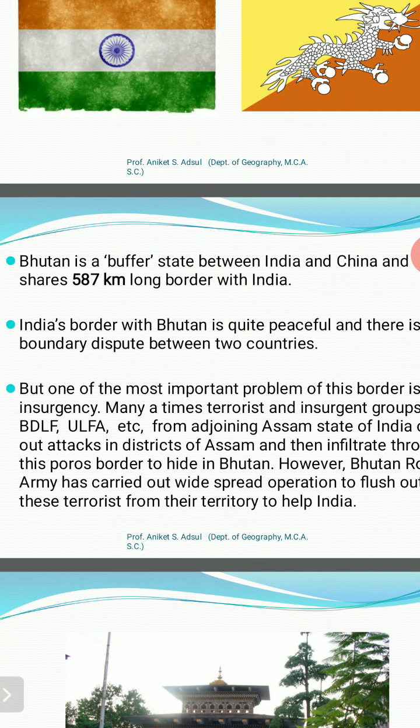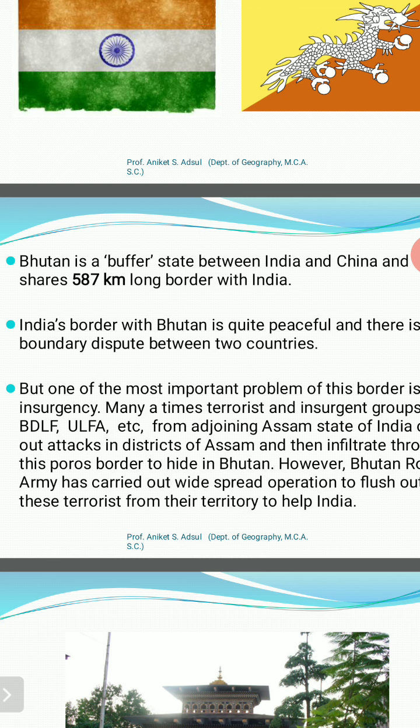But one of the important issues related to the Indo-Bhutan border is that the northeast insurgent groups, the terrorist organizations of northeastern India, like the BDLF and ULFA, the United Liberation Front of Assam, carry out insurgent terrorist activities in the northeastern part, and they evade arrest in Indian territory, that is in Assam and West Bengal. They cross the border and try to hide in Bhutan. Because of the friendly relations with Bhutan, the Royal Bhutan Army as well as the Indian Army cooperate, and they try to arrest these insurgent and terrorist groups. So this is how the border issues are there.